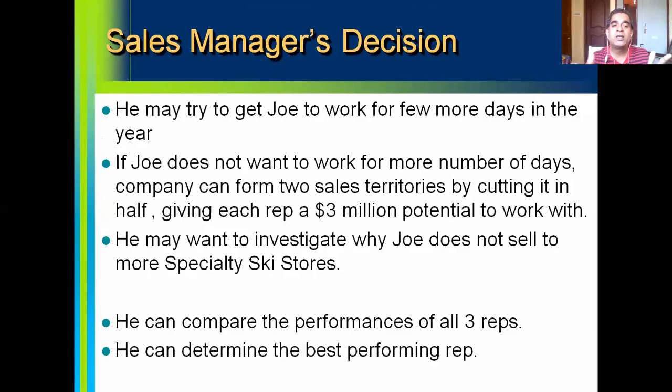Sales manager may inform Joe Jackson to give some additional focus and put more effort into selling to specialty ski stores. Then the sales manager can compare the performances of all three sales representatives and determine the best performing sales representative. This best performing sales representative can be considered for promotion or for increment or any other reward as per the company policy. So this is how evaluation of sales people takes place in a professional organization.